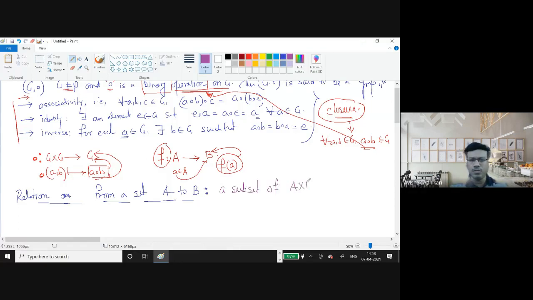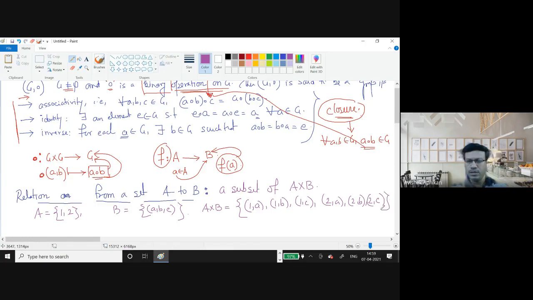Okay. Now just try to find some examples. Suppose I have A equal to {1, 2} and B equal to {a, b, c}. Now, what is A cross B? How many elements will be there in A cross B? 6 elements. So let us write all of them: (1,a), (1,b), (1,c), (2,a), (2,b), (2,c).